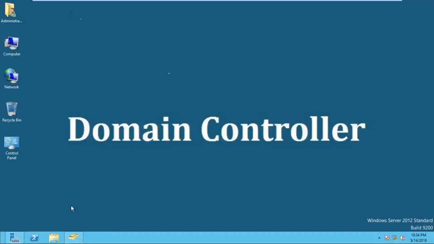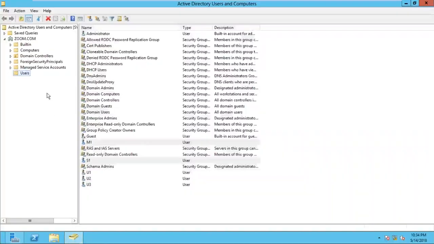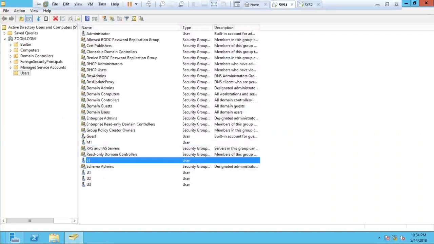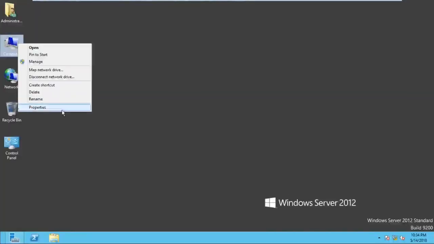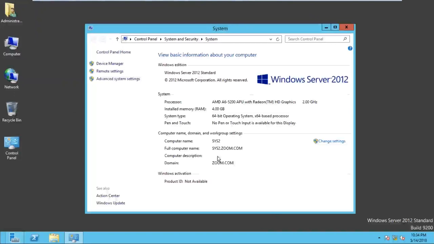I logged in as administrator, opened the ADUC console and created the user accounts. Right, so I created the user account S1, I have a user account M1, I have a user 1 also. Now, can this S1 user log into any client machine or not? Yes. So the user is going to this client machine. This is my system 2. It is a client, you can use any operating system on this machine, and it is working under the domain of zoom.com.